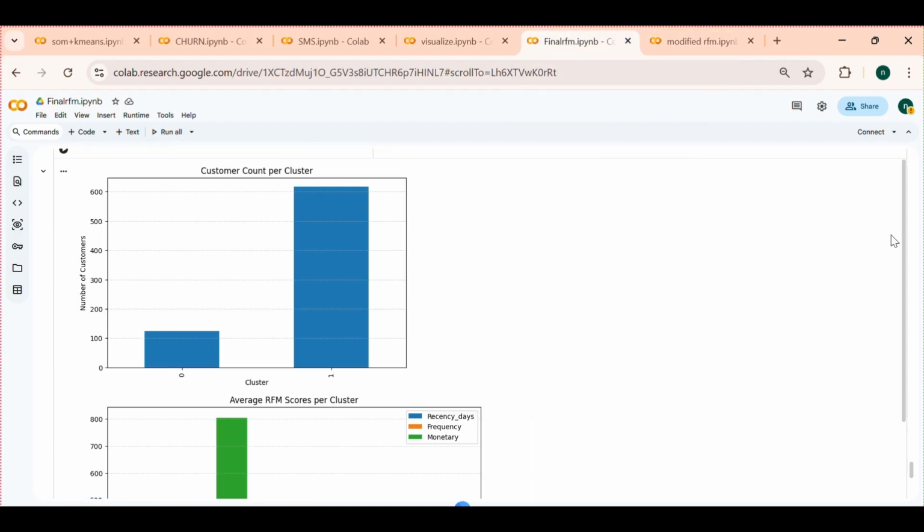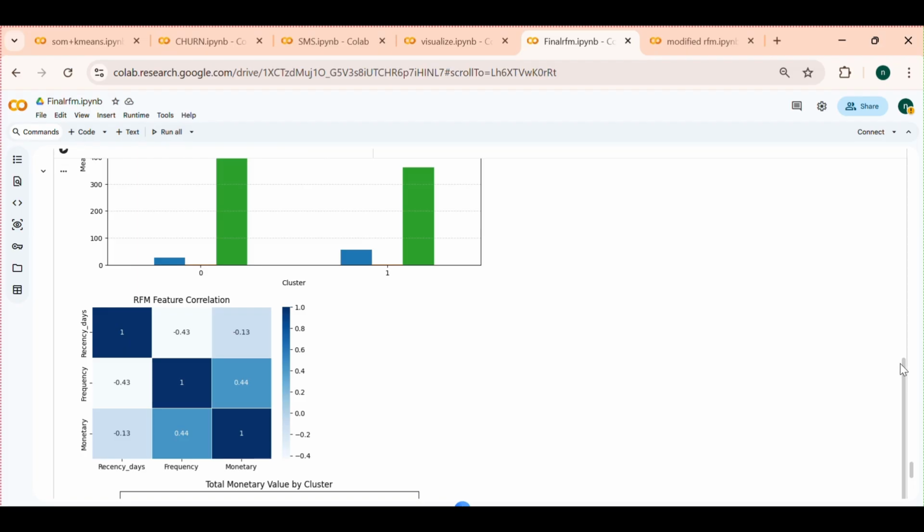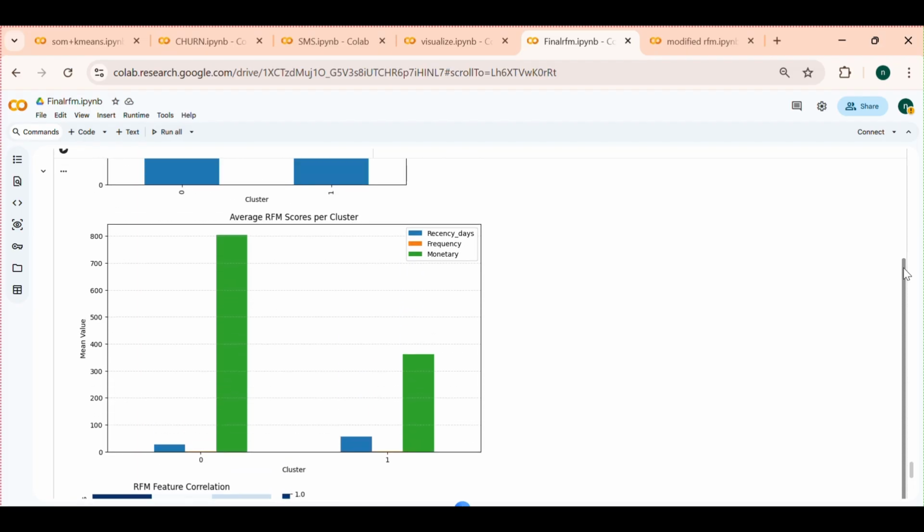Then, to understand easily, we go for the visualization. This graph represents the relationship between the customer count per cluster. The larger bar represents the larger customer group. Then this graph represents the relationship between average RFM score per cluster. Blue color represents the recency days, orange color represents the frequency and green color represents the monetary.